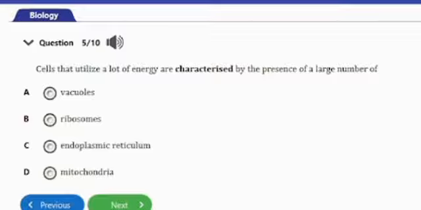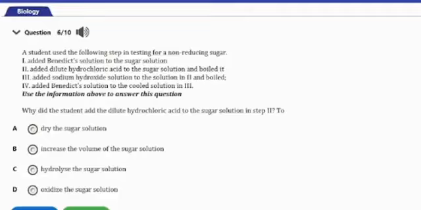Cells that utilize lots of energy are characterized by the presence of a large number of mitochondria, and that's because the mitochondria is the powerhouse of the cell. That's where energy is being released from. So cells that utilize a lot of energy should have a large number of mitochondria. That's it for that question, option D.